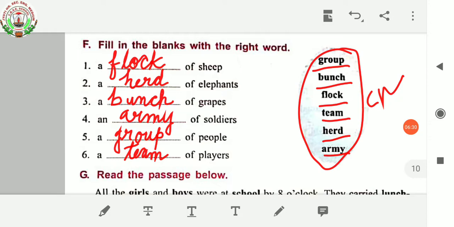Number 1, a flock of sheep. Number 2, a herd of elephants. Number 3, a bunch of grapes. Number 4, an army of soldiers. Number 5, a group of people. Number 6, a team of players.